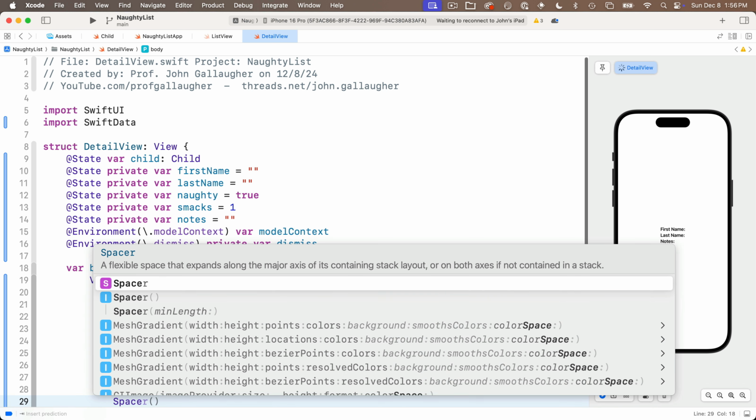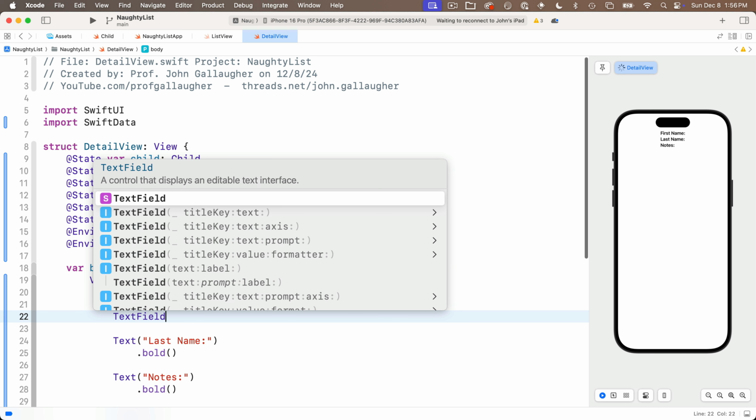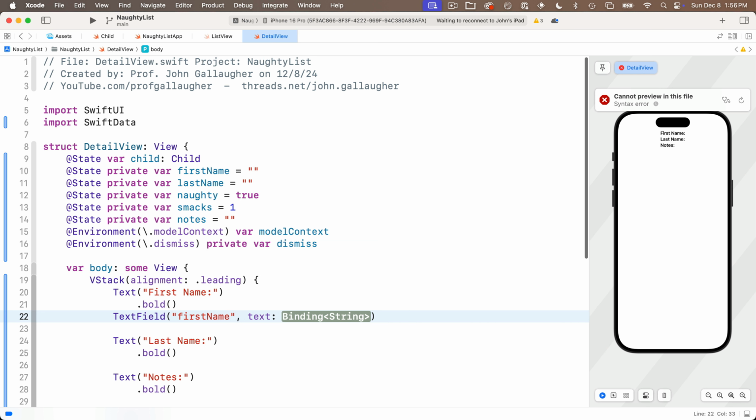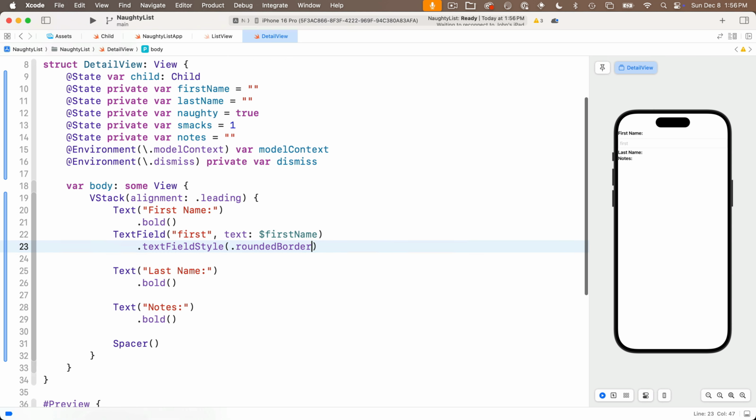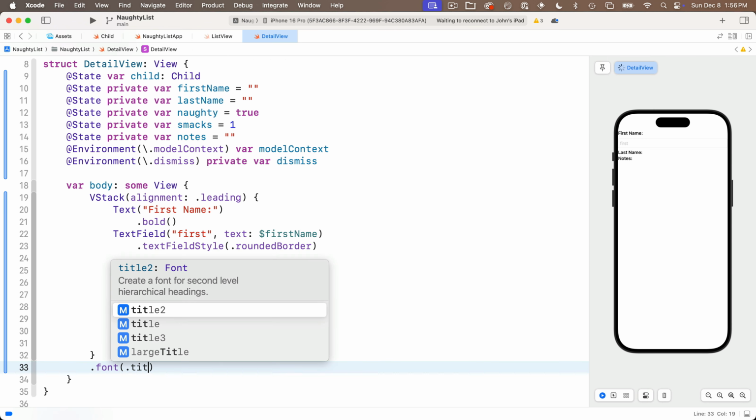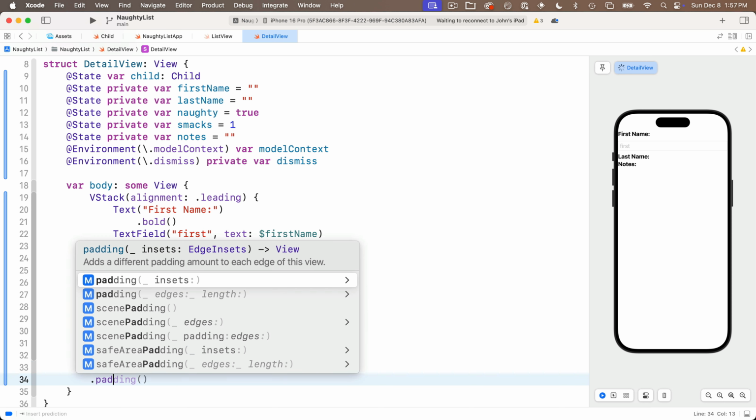We'll add a Spacer down below to push those up top. Then let's add our standard TextField with our prompt as the string first. Then we'll set the .textFieldStyle, a .roundedBorder. Down below the close of the VStack, I'll set the font for everything inside to be .font(.title2). I'll add some standard .padding as well.